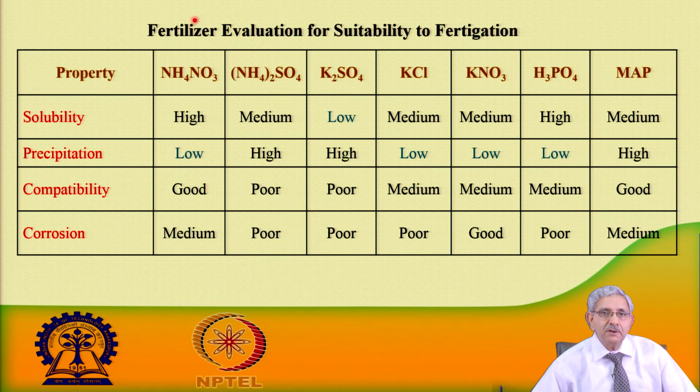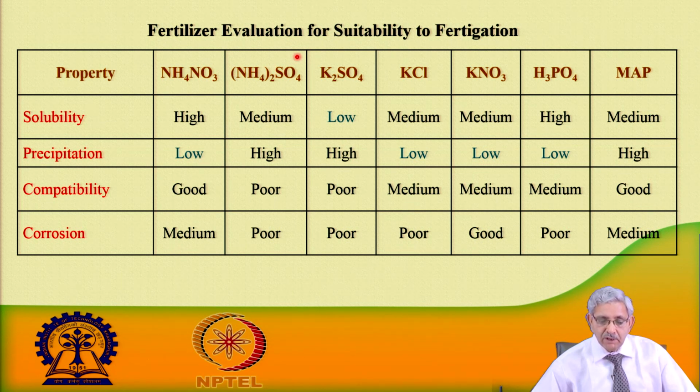You can see here ammonium nitrate, NH4NO3, it is highly suitable, it has low precipitation, it has good compatibility with other fertilizers, it is medium from the relative point of view as far as compatibility is concerned.